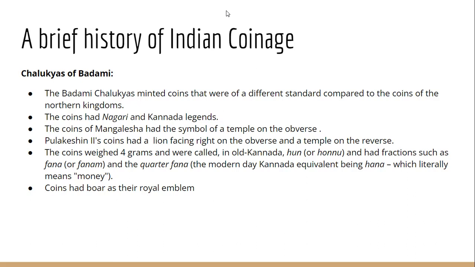Now what are these Phanams? So the coins of Chalukyas of Badami were standard coins, of 4 grams, and these coins were called hun or hunnu. Hunnu or hun is a Kannada word, in which coins are called hunnu or hun. And for their fractions, like the standard coin, one coin is of 4 grams. So a few coins could be in multiples of 4. An 8 gram coin is possible, then a 12 gram coin is possible, okay? And such coins in fractions are called Phanam.